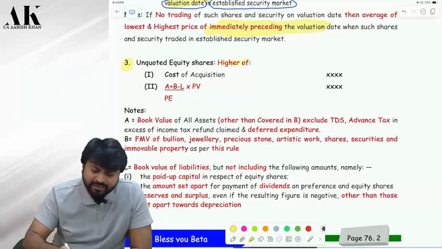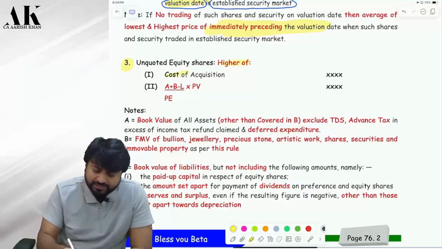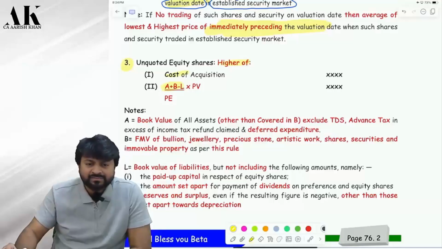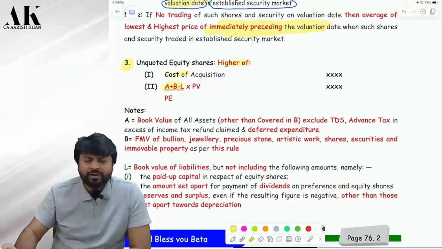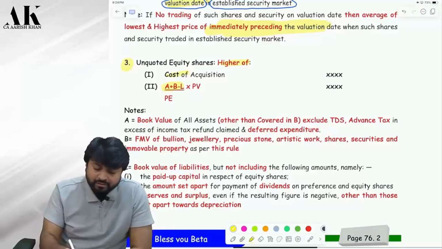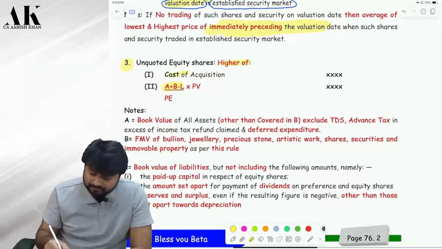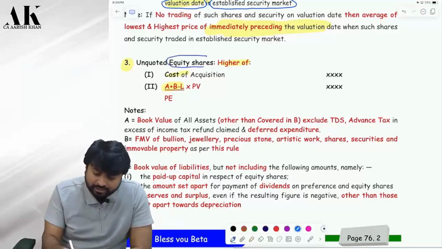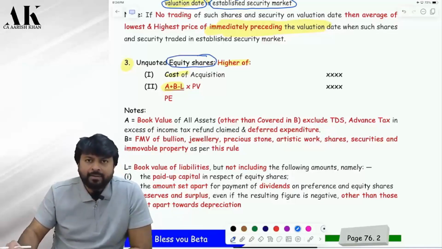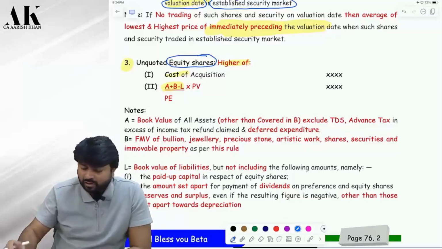Unquoted shares, you have to take the higher of cost or this value. What is this? A plus B minus L. Do you remember? There also it was A plus B minus L in exit tax. Don't remember? It's okay if you don't remember. I'll tell, don't worry. But once I read now, you'll come to know. So suppose you have bought unquoted equity shares in a foreign company. But you have not disclosed that. So cost or this value.